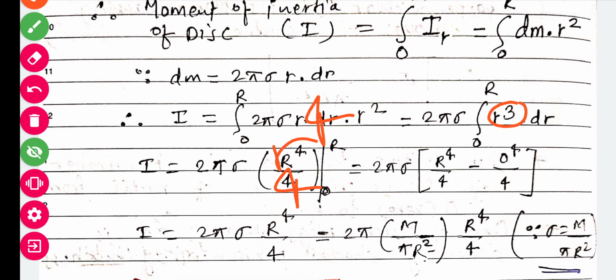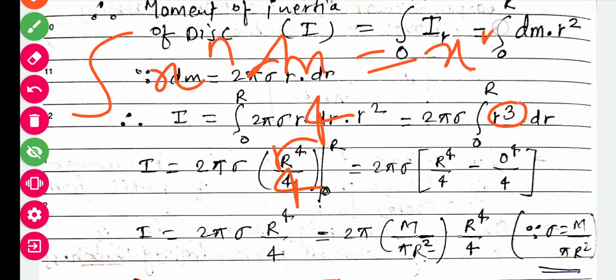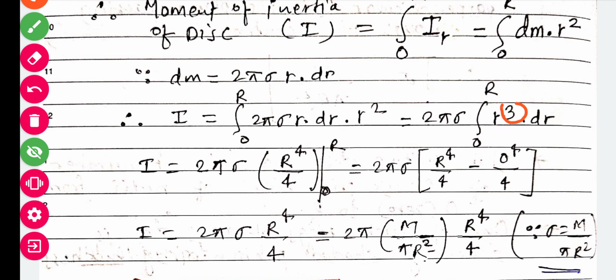Why is this so? Because when we integrate anything, x raised to n with dx, it becomes x raised to n plus 1 upon n plus 1. At this place we have n equal to 3, so it becomes n plus 1, 4 upon 4, and the variable is small r, not capital R. We have the range from 0 to capital R. At one point we keep capital R in place of small r, minus 0 in place of small r. So the second term, that is 0, will not be considered, only one term, r raised to 4 upon 4.